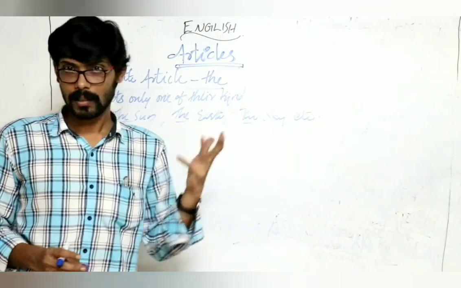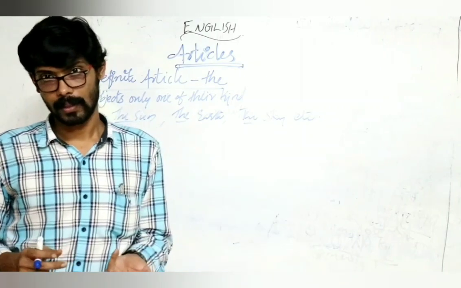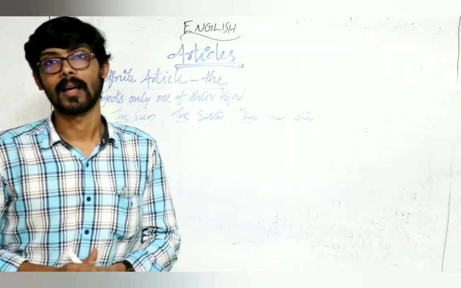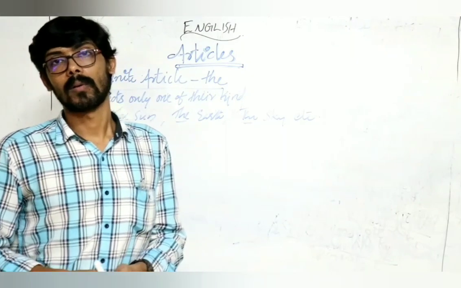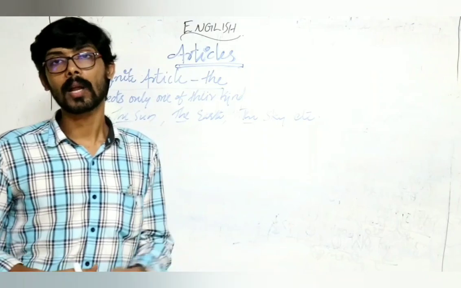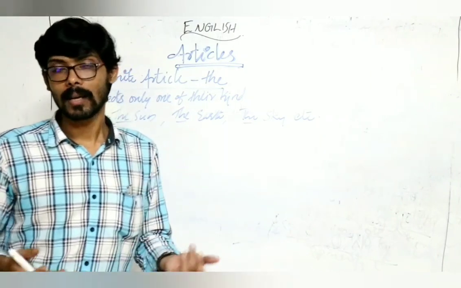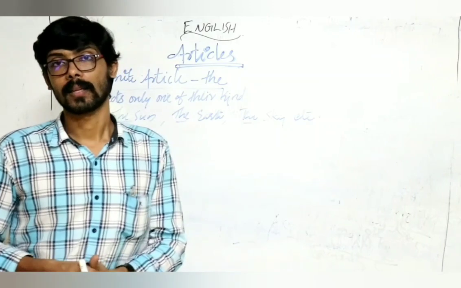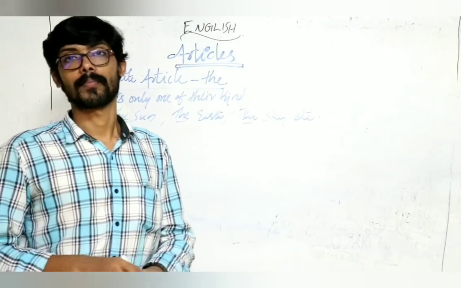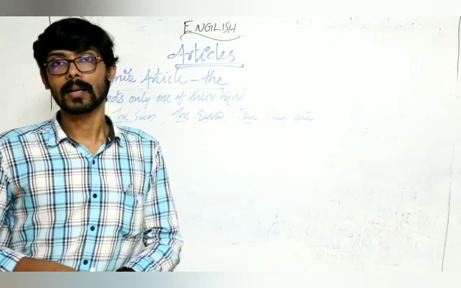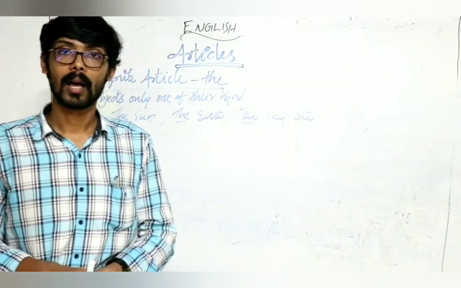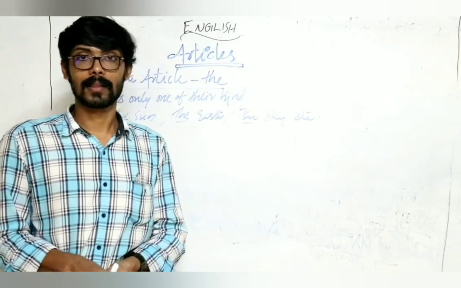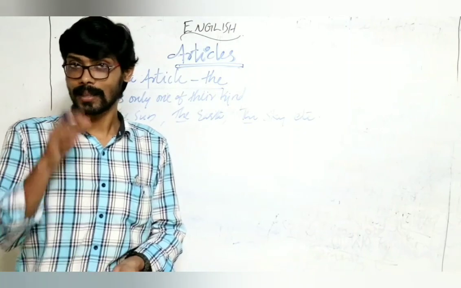So the examples are the rivers, the Ganges, the Nile, the ocean, the Indian Ocean, the Arabian Sea, the Sahara, then the Gulf of Mexico, the Telangana, the Bible, the Quran, the Bhagavad Gita, the Ramayana, then classics, the Iliad, the Odyssey, then mountain, the Everest, then group of countries, remember the United States of America, the UK, that means United Kingdom, the UAE, the United Arab Emirates, then the Netherlands, then the West Indies.